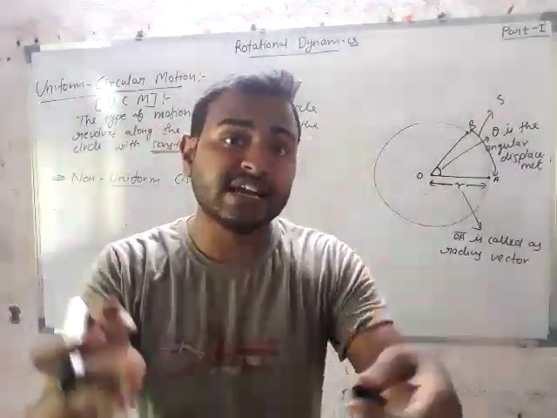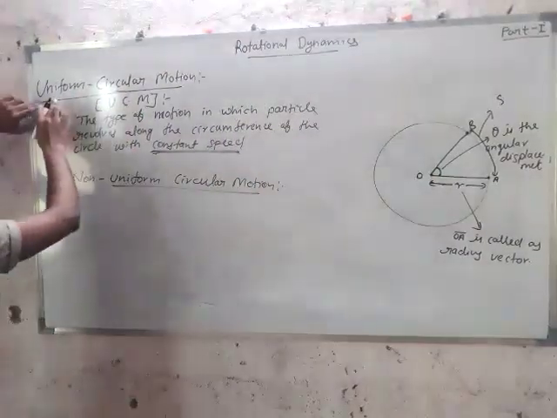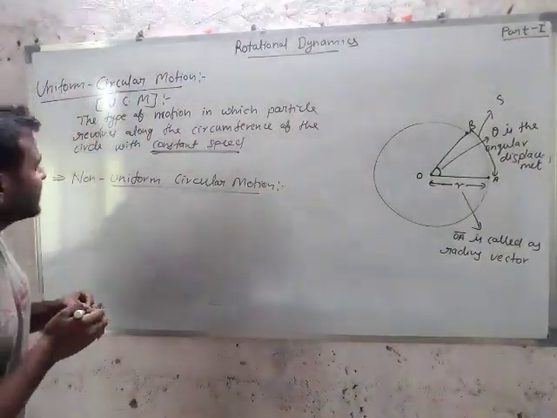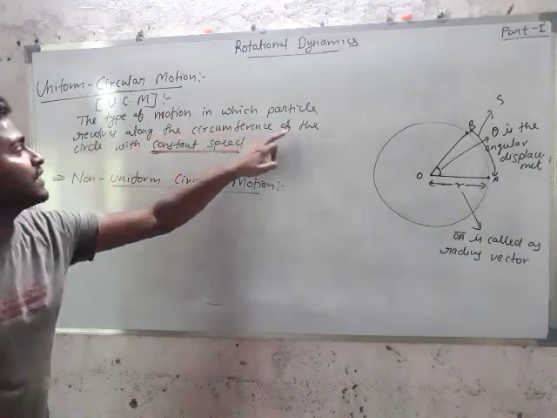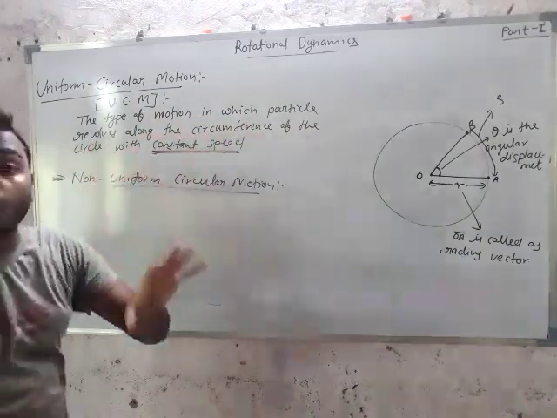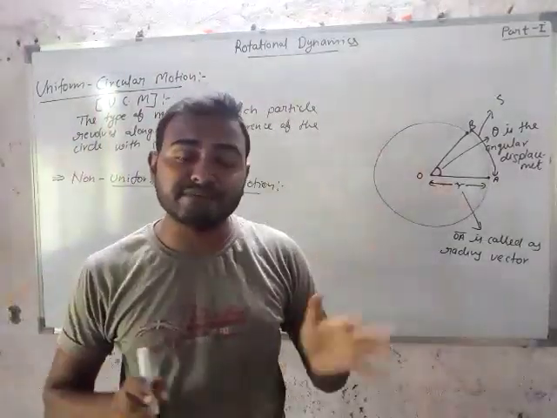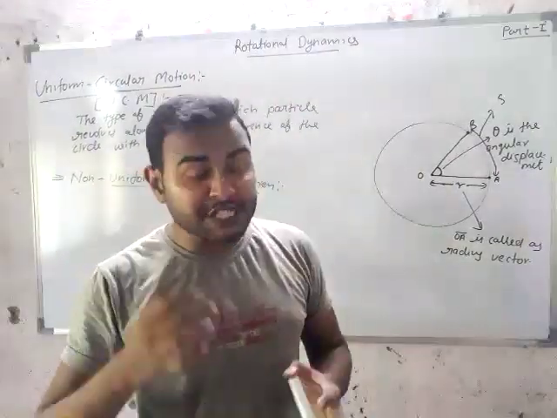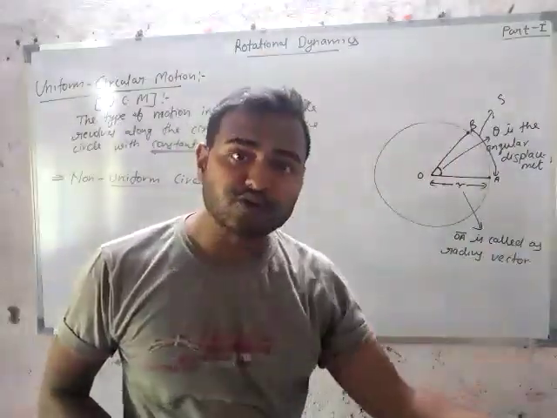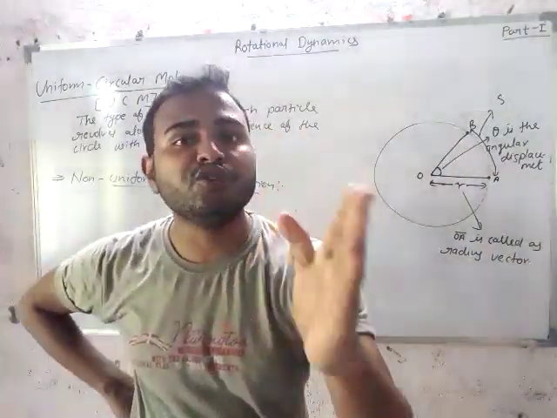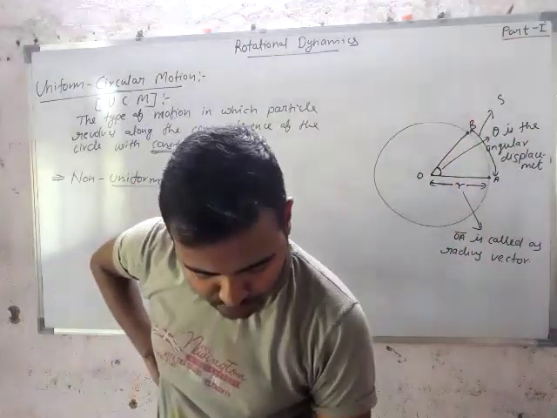The definition is like that of uniform circular motion: the type of motion in which a particle revolves along the circumference of the circle with non-constant speed. If the particle is speeding up and slowing down, that type of circular motion is known as non-uniform circular motion.